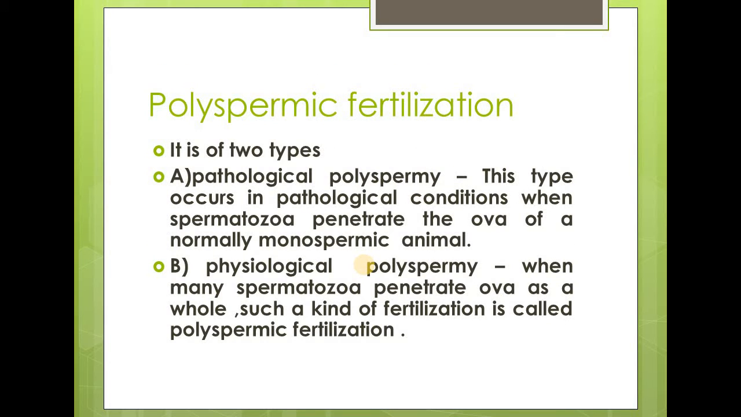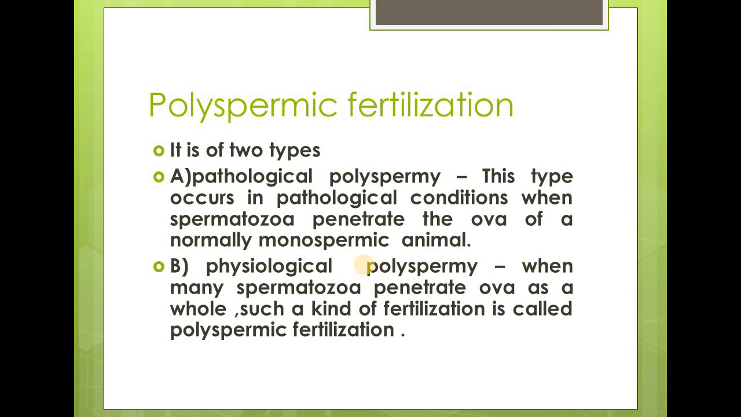Then polyspermic fertilization. When many sperms enter the egg, the fertilization is called polyspermic fertilization, and it is of two types: pathological polyspermy and physiological polyspermy. Pathological polyspermy occurs in pathological conditions, when spermatozoa penetrate the ova of a normally monospermic animal, or when many sperm enter the egg.